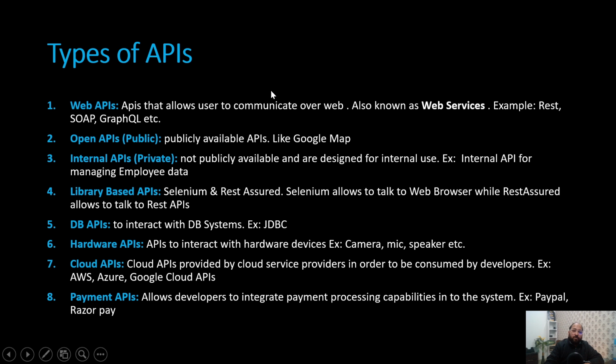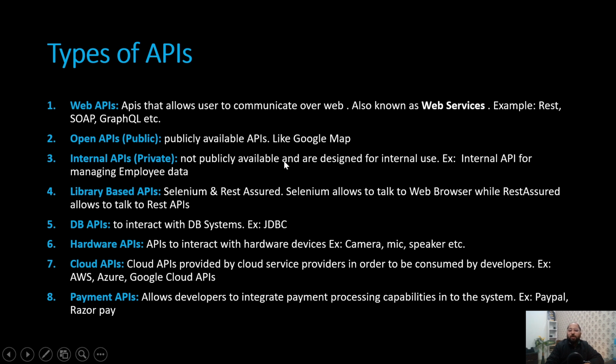Now there are different types of APIs. So we have web APIs that allow users to communicate over the web with the help of HTTP or HTTPS protocol. These are also known as web services. We will soon discuss the difference between web services and API. Examples of web APIs are REST APIs, SOAP, GraphQL, etc. Then we have open APIs, which are publicly available APIs like Google Maps, which can be consumed by any application, right? Then we have internal APIs, which are developed by the organization and are not publicly available.